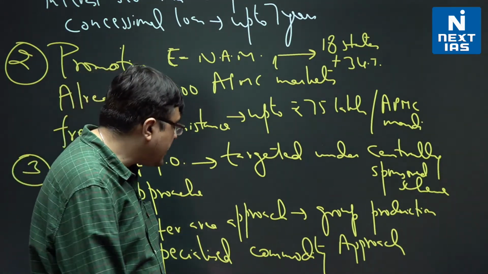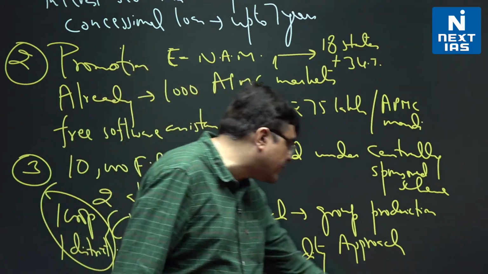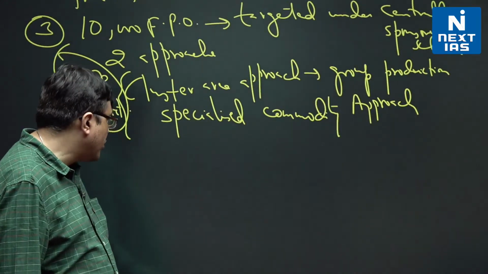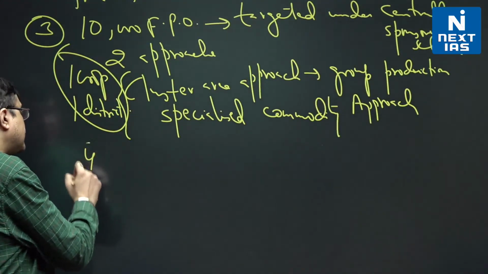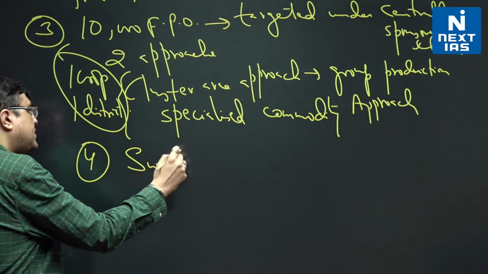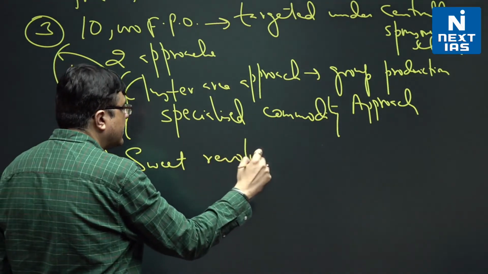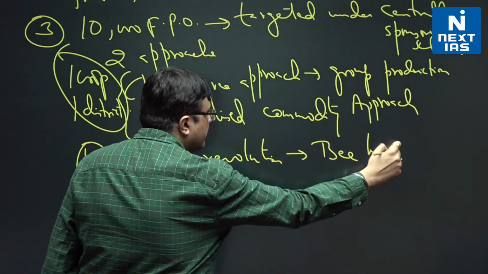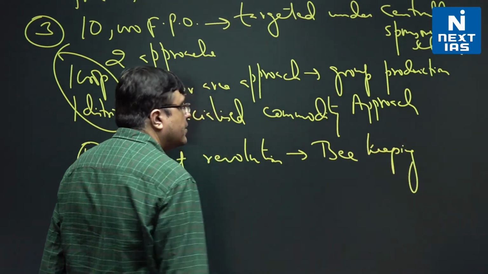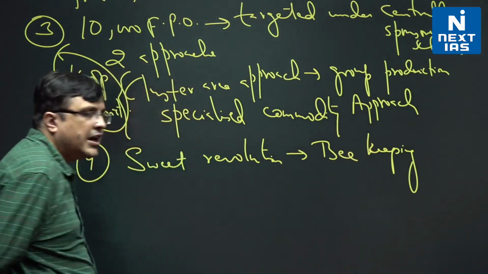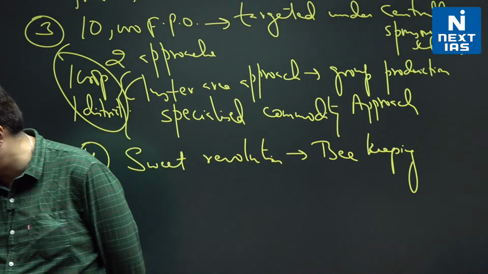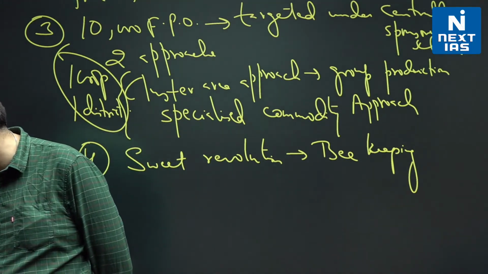2027-28. And then the economic survey gives another important piece of information with respect to increasing agricultural income and promoting marketing support, that is the developing of the sweet revolution. Remember the name, sweet revolution is related to beekeeping, honey production. That is what relates to the sweet revolution, honey production in the system.